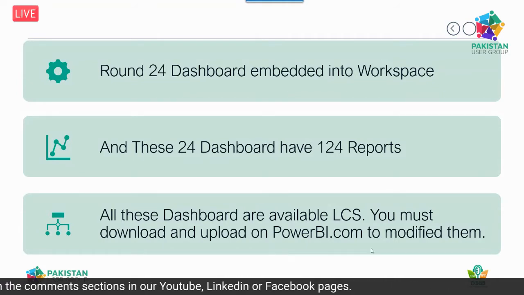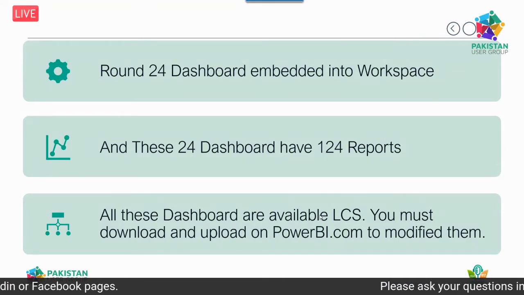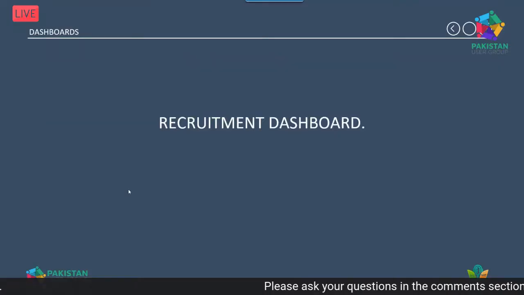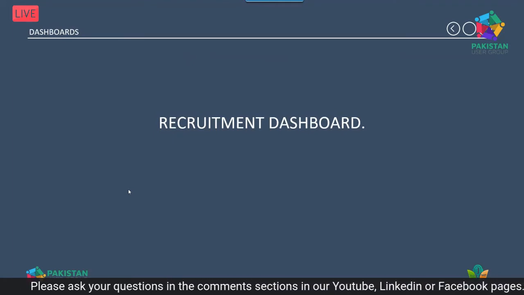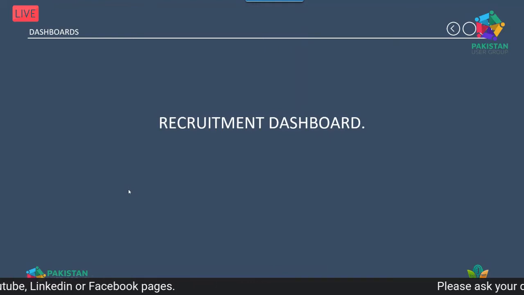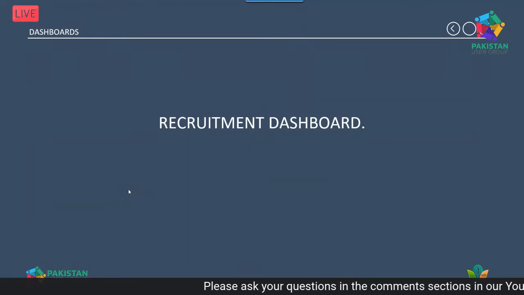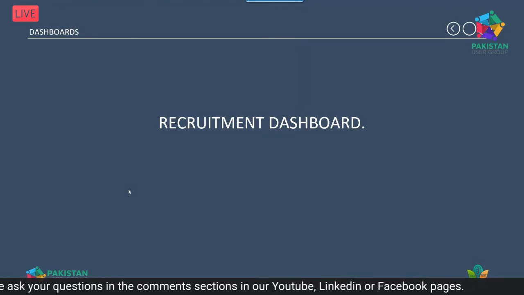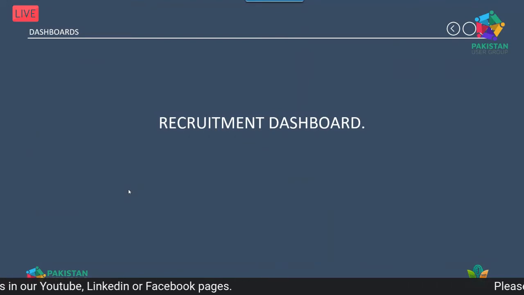I have to show at least two dashboards that I recently uploaded. First of all, the recruitment dashboard. So what is recruitment? In D365 for finance and operations, when they are hiring people, they create a recruitment project. Against recruitment projects, a job is posted either on the employee portal or uploaded into LinkedIn. From there they get applications, and from these applicants, interviews are conducted, and finally some are selected and some rejected.